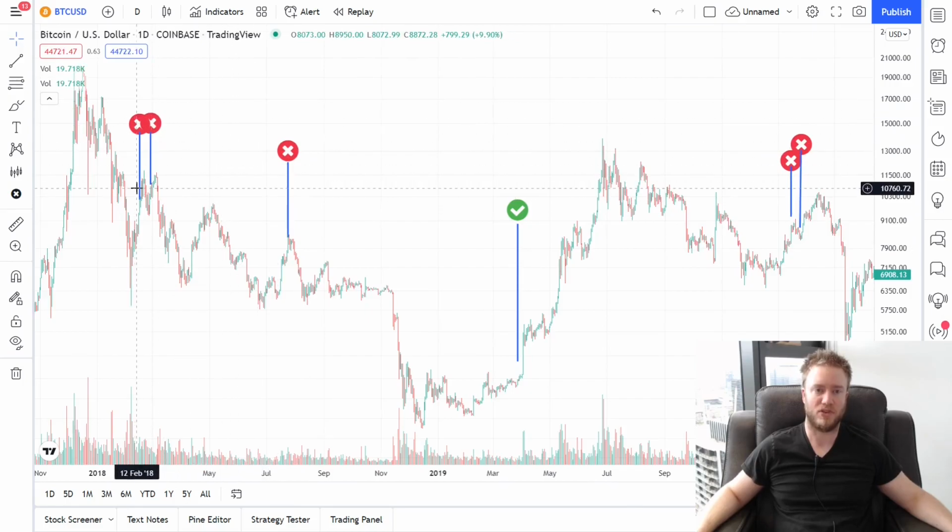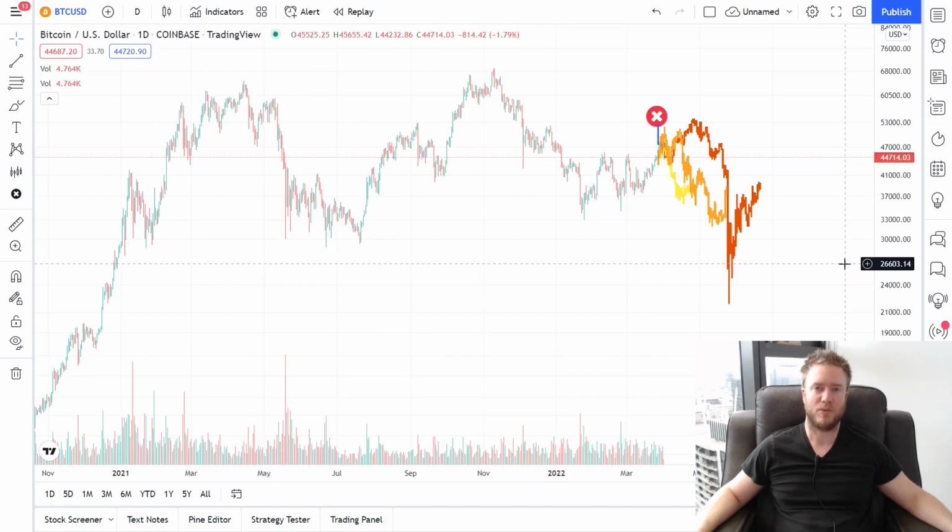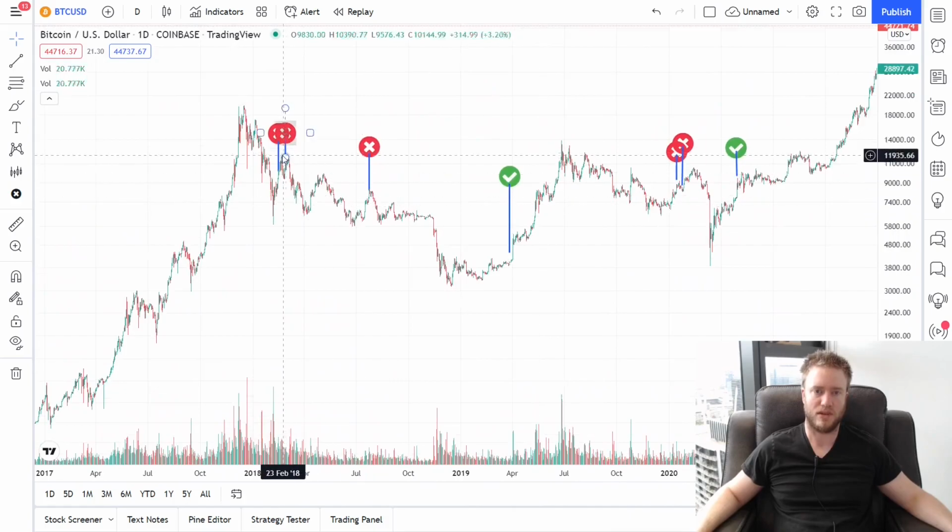So I'm just going to copy the chart pattern after each one and I'm going to overlay it onto the current price. So based on the previous 5 failed launch signals, this is roughly what we can be expecting from price at this time, given that we've just had another failed launch signal. I've got 3 overlays of the price here. This is exactly what happened in the previous times we got a failed launch signal, which was these times here.